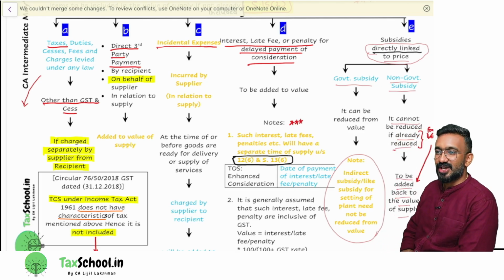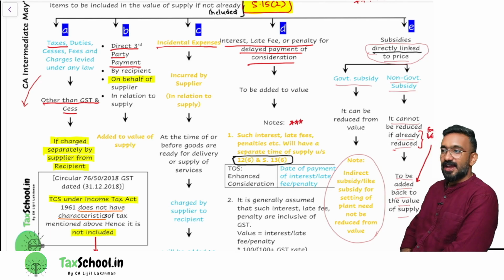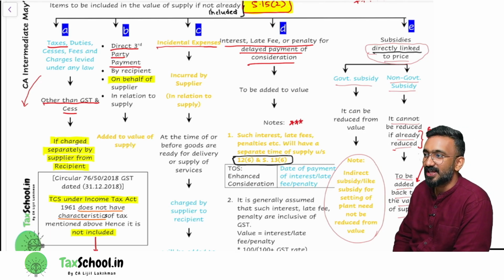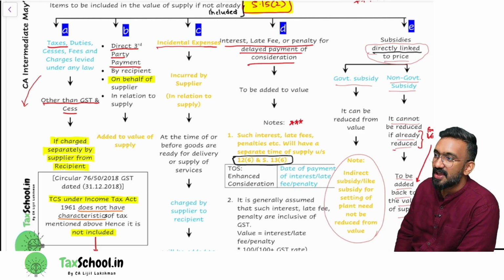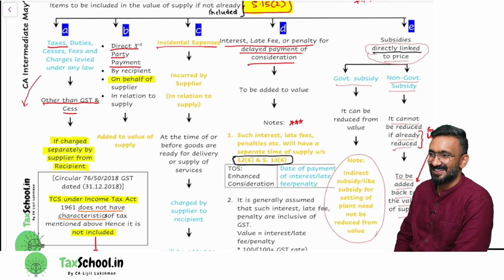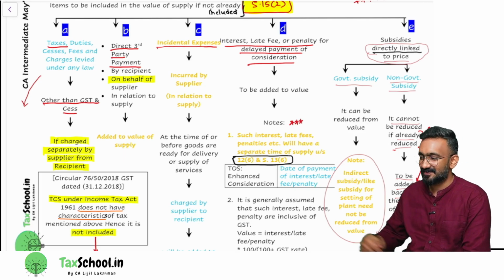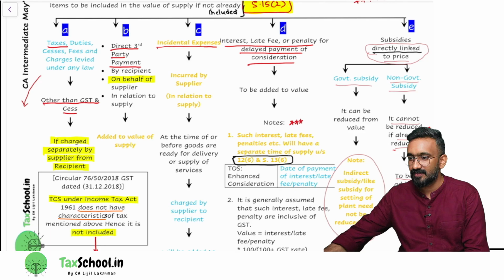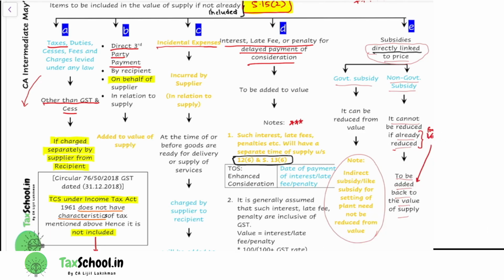You can see a giant chart here. I have included the entire thing that needs to be added to the value in one chart. This is 15 subsection 2. So if you don't have the time and effort to write it, what you should do next? Take a photo of this and keep it with you so that you can look at this later. So you're sorted there. If you guys want, I can also pause here. Done? Okay.